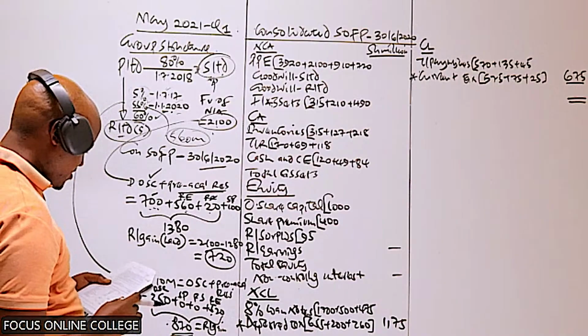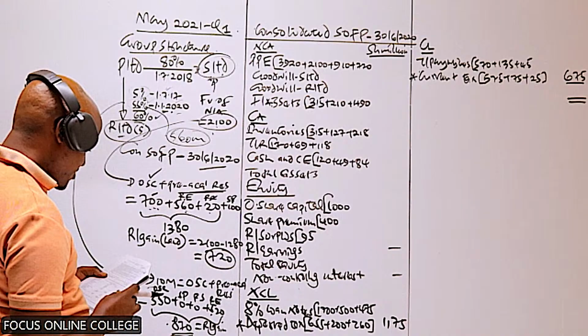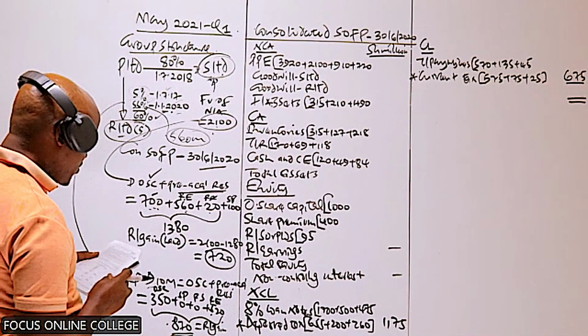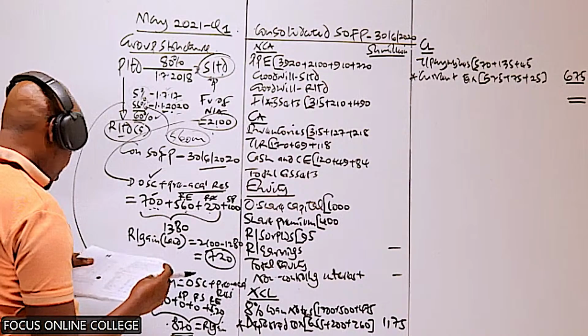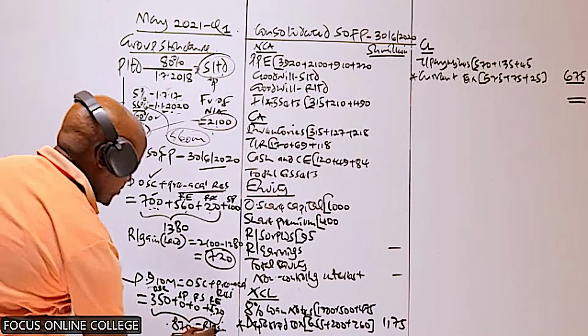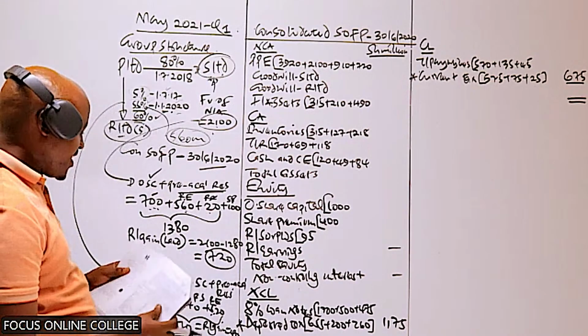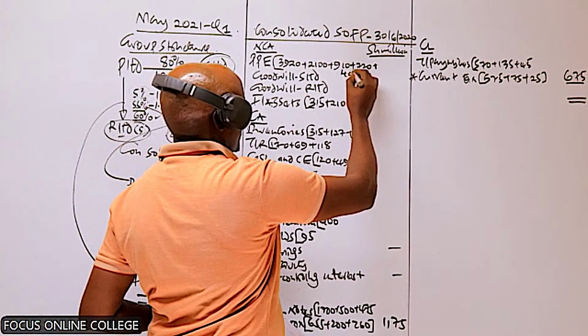That will give us 40. So basically, that is the revaluation gain. This revaluation gain, we need to add it here.